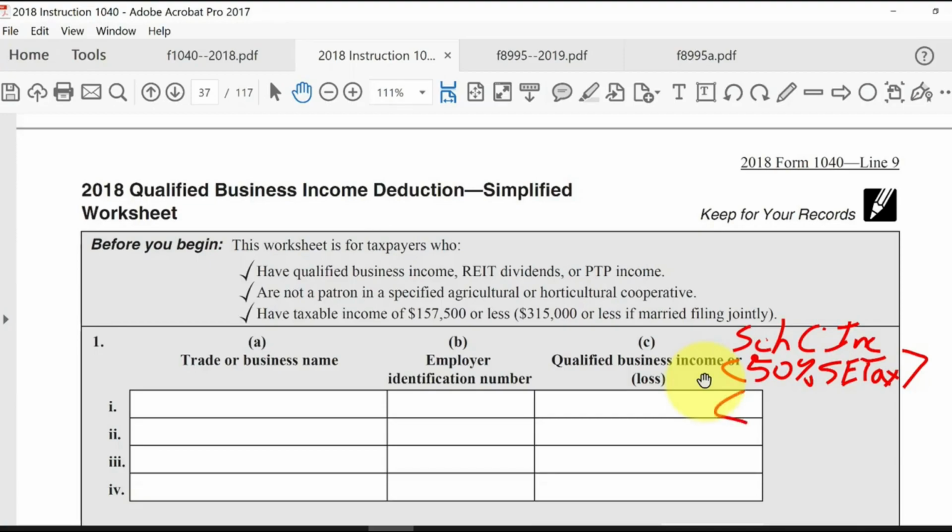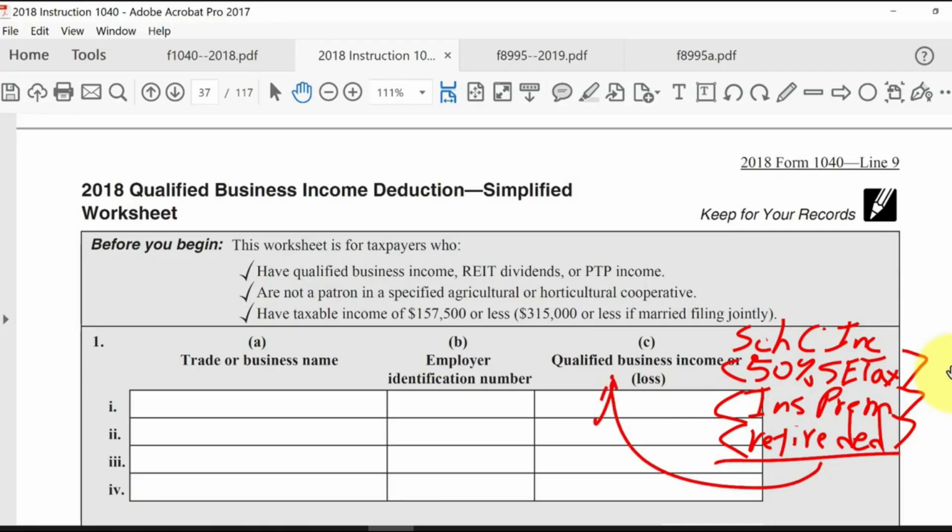And then any type of health insurance premium that you are deducting, not on the itemized deduction, but as an adjustment to AGI. Again, this is for people that have self-employment income. Also, if you're self-employed, possibly you're contributing to a retirement plan. So that was the deduction related to your business income. Okay, retirement deduction. Things like a Keogh plan or maybe a SEP plan. Okay, to get to the qualified business income.